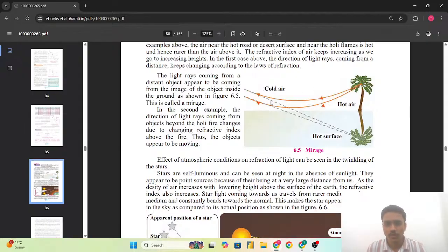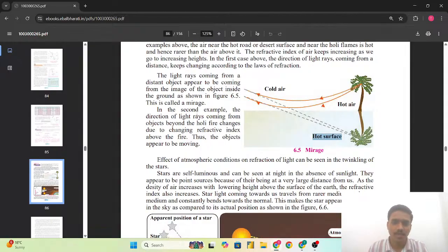So as we can see here, there is cold air, hot air and a hot surface. As we have seen, the law of refraction says that when light travels from one transparent medium to another transparent medium, it bends towards the normal, or changes its direction accordingly. Because of this principle of refraction, it appears that the surface has water, but actually it does not; that is the illusion.